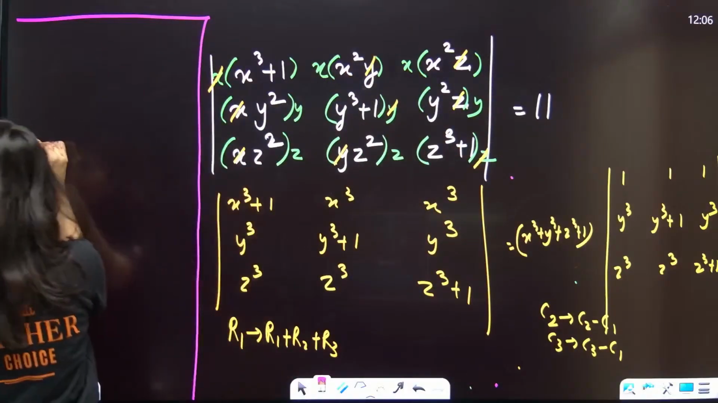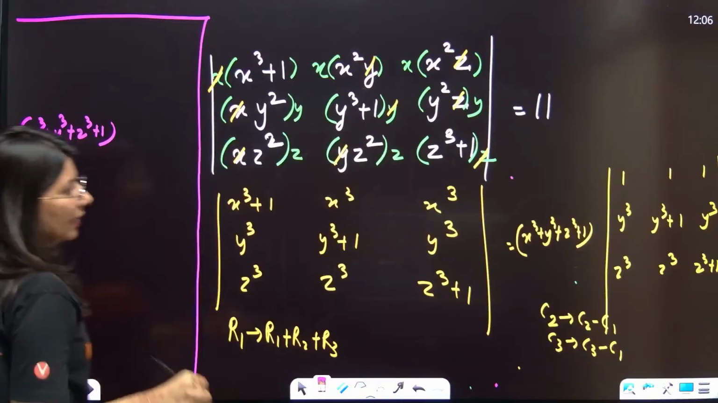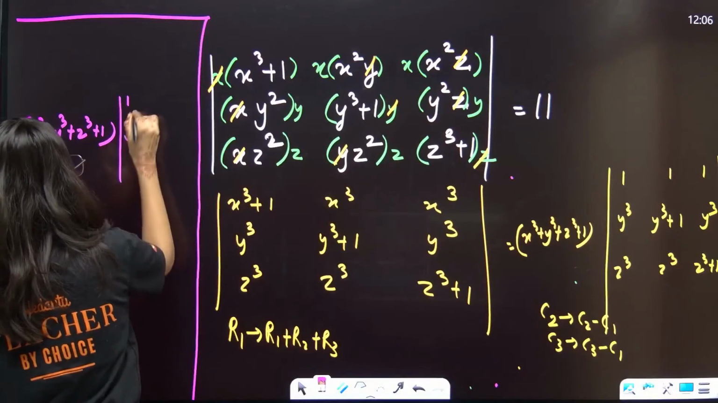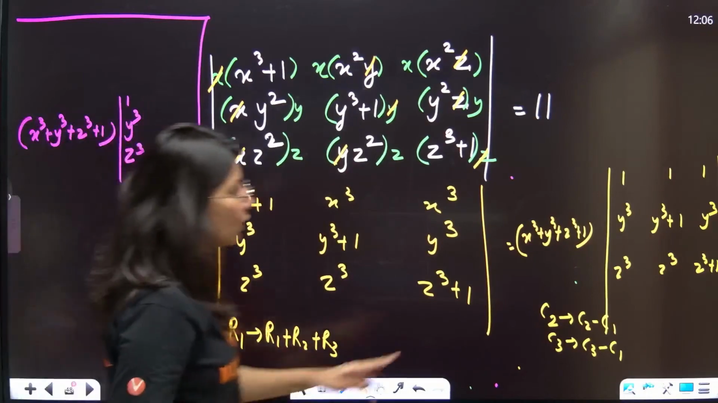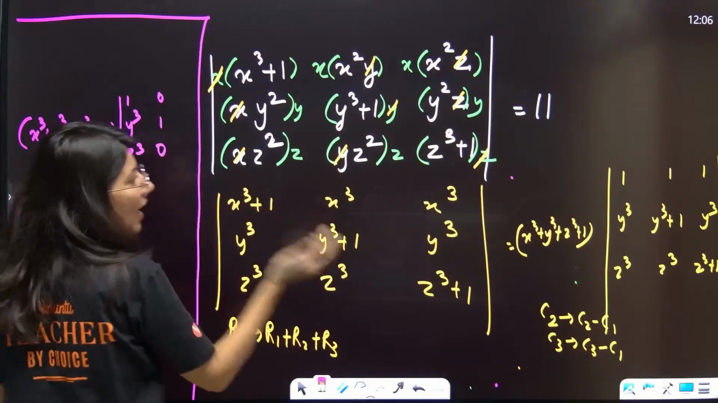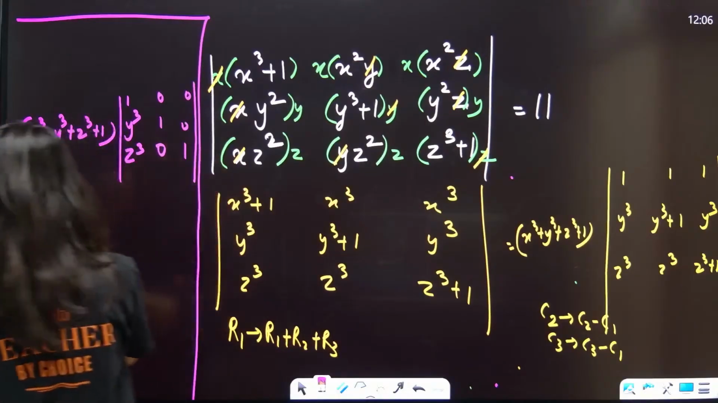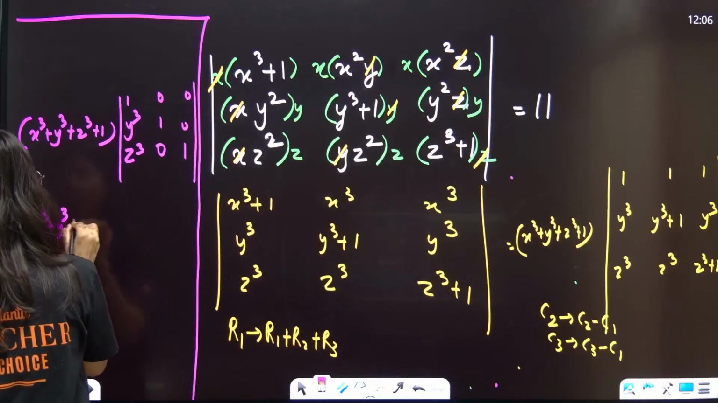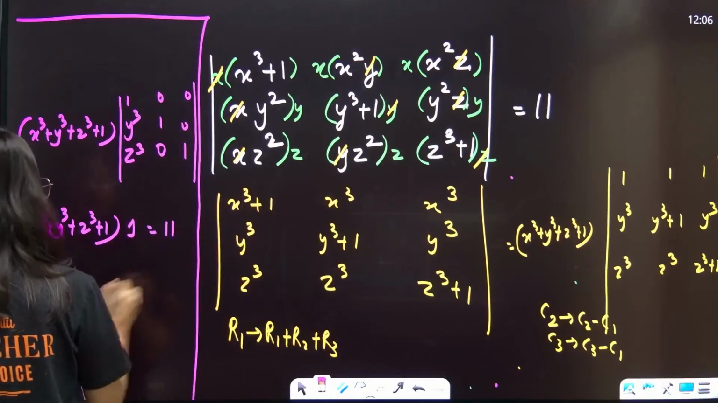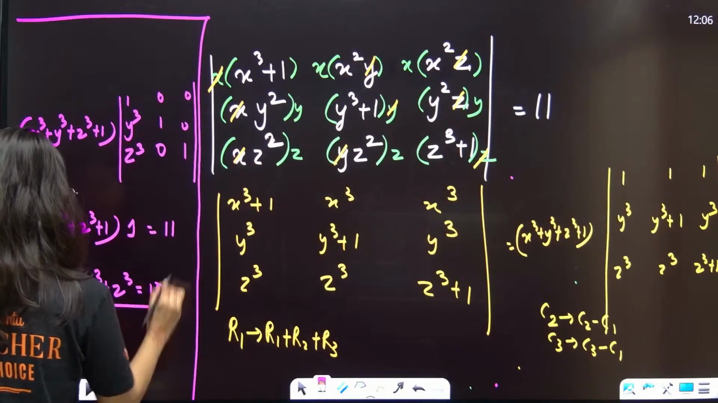Okay, so x cube plus y cube plus z cube plus 1, and this is nothing but 1, y cube, z cube. This is what, C2 goes to C2 minus C1: 0, then 1, then 0. 0, 1, 0, and this is again 0, 0 and 1. Now just expand it. So x cube plus y cube plus z cube plus 1, and can you see this is nothing but 1, is equal to 11. So x cube plus y cube plus z cube is equal to 10. This is what we are getting.